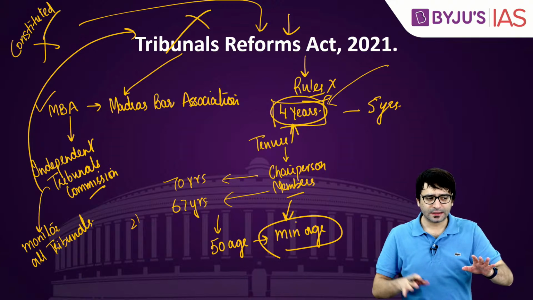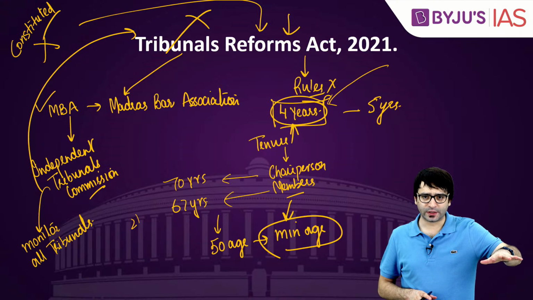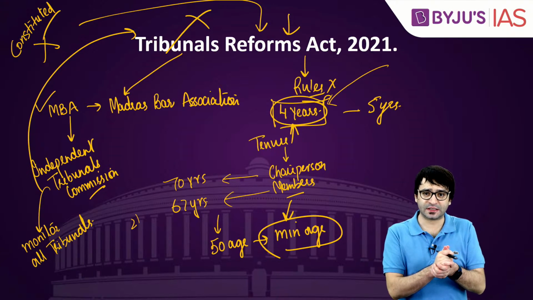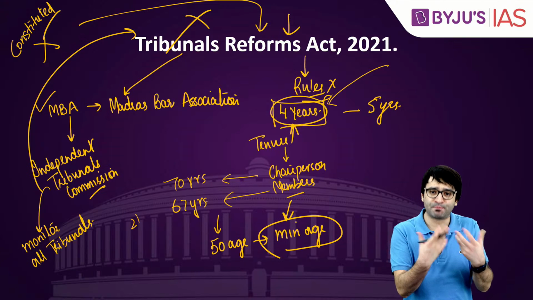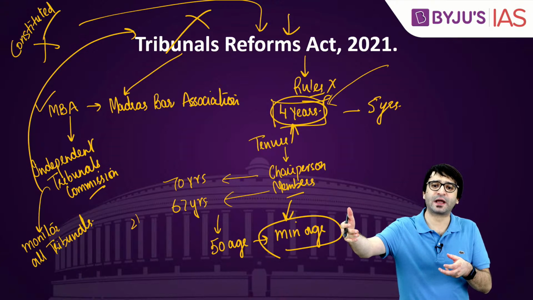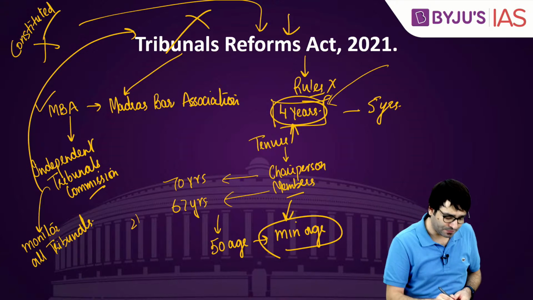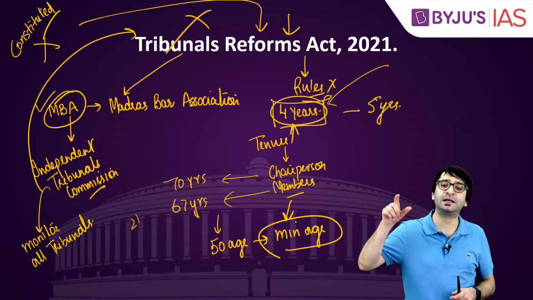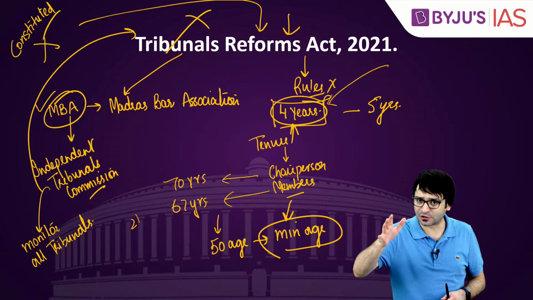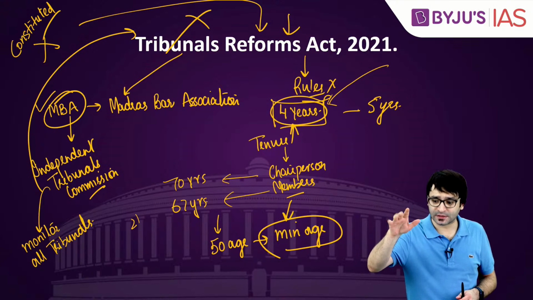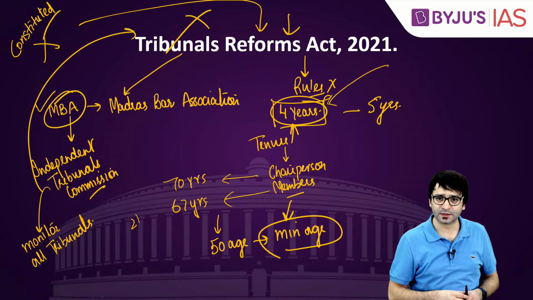Long story short, Tribunals Reforms Act 2021, which the Parliament said, in the Statement of Objects and Reasons, that we are passing because we are giving effect to the Madras Bar Association verdict of the Honorable Supreme Court. But this verdict had said there should be independent tribunals commission, which has not been created by the Parliament. The court said the term should be 5 years. The law said term should be 4 years.